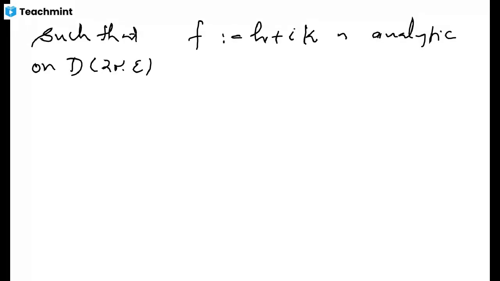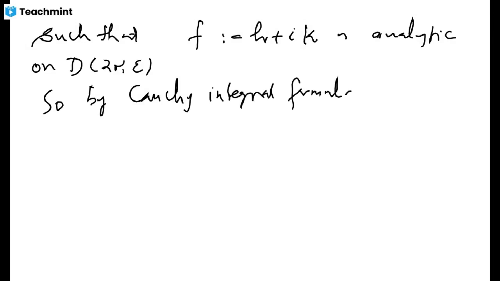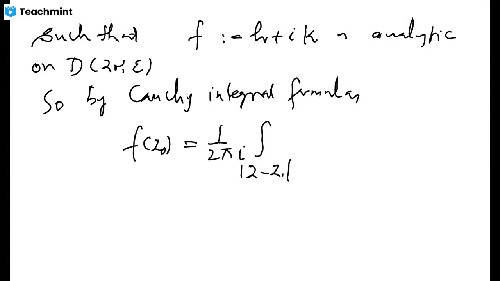Now, f is an analytic function, and now I'm going to get back to the Cauchy integral formula. By the Cauchy integral formula, you know the value of the function inside the domain, but in particular the value at z naught has to be 1 upon 2 pi i times the integral over this circle, I'm taking this curve to be the circle of radius r, of f of z upon z minus z naught dz.